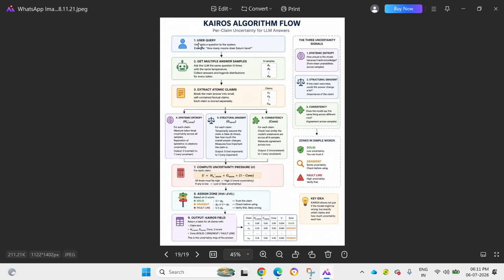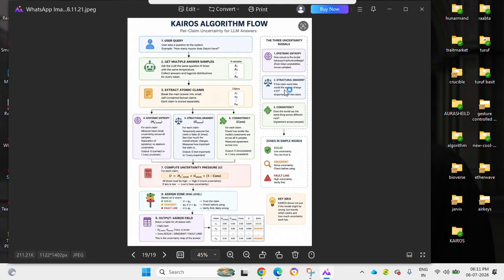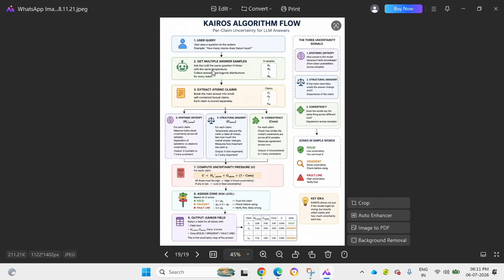So basically what it does, it first takes a user query. The user asks a simple question to the system. For example, a famous question that we discovered while making this: how many moons does Saturn have? Then it gets multiple answer samples, asking the same question repeatedly, n times maybe, with the same temperature to check for any variation or uncertainty.